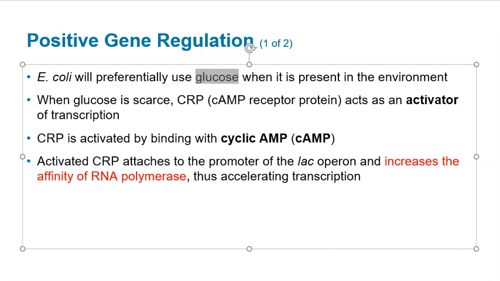So this is just another example of another factor necessary to help out. Here's a picture of this. CRP binding site right here. When lactose is present, glucose is scarce, and cAMP levels are high, cAMP binds to it and activates it. But when glucose is present, where's cAMP? cAMP's nowhere to be found because glucose is everywhere. So this is inactive. Even if lactose is around, RNA polymerase is less likely to bind, because the active CRP increases the chance of it binding and transcribing. Again, just another way of doing that.